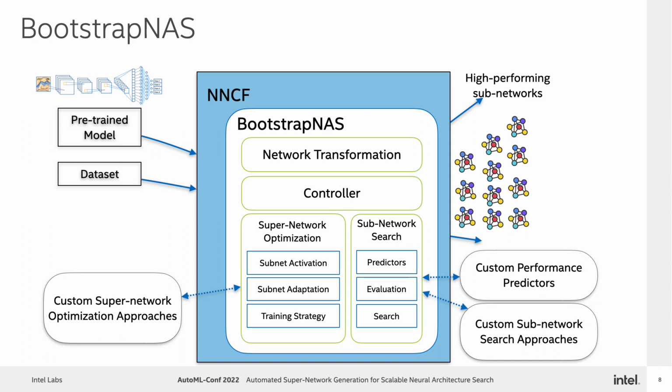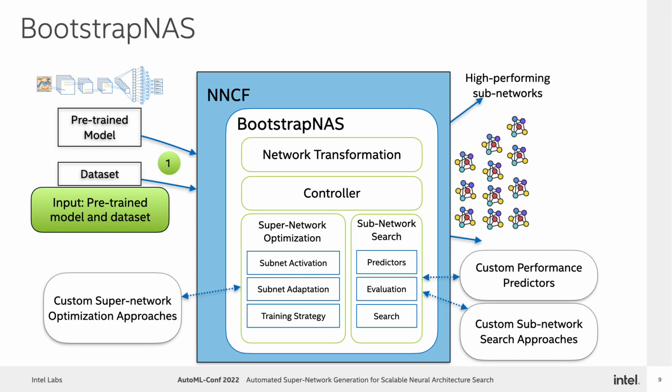We present Bootstrap NAS, a software framework that automates the generation and training of supernetworks from pre-trained models, and the subsequent search for high-performance subnetworks. Bootstrap NAS reduces the obstacles to AI model optimization using neural architecture search. Bootstrap NAS is implemented within the Neural Network Compression Framework, NNCF. Let's go over the components and the different stages of the framework.